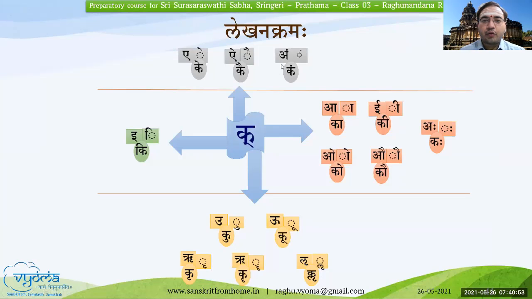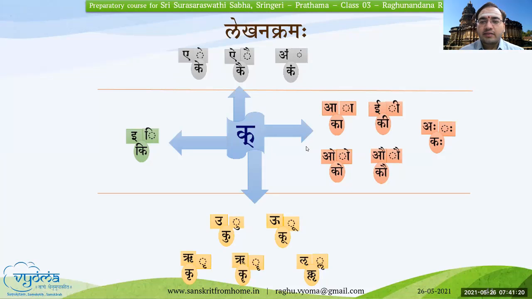This illustration will help you understand how to write these Gunitaksharas and these matras. Whatever you are able to see in this, the dotted circle and then the lines, this is called matra. A matra, E matra, and so on. How we say it is the same as in Hindi. So if you take the letter Kakara, K plus any of the swaras will give us Gunitaksharas.